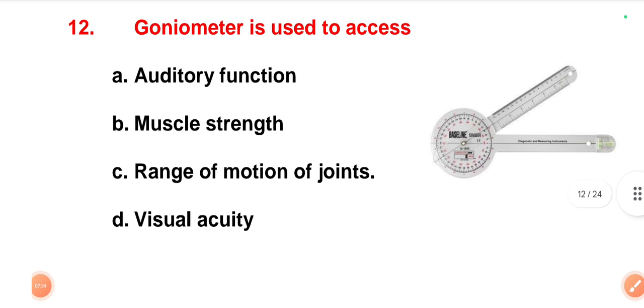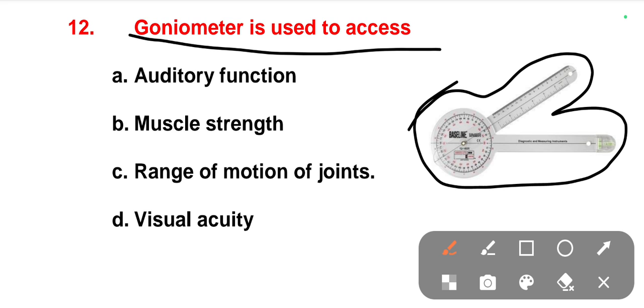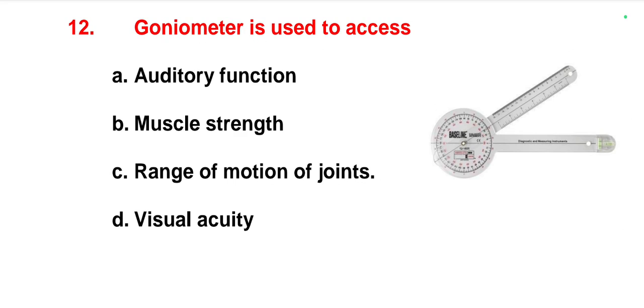The next one is, a goniometer is used to assess. So what is the use of goniometer? Options are auditory function, muscle strength, range of motion of joint, visual acuity. So the right option is range of motion of joints. To measure the range of motion in the joint, that is used by the goniometer.